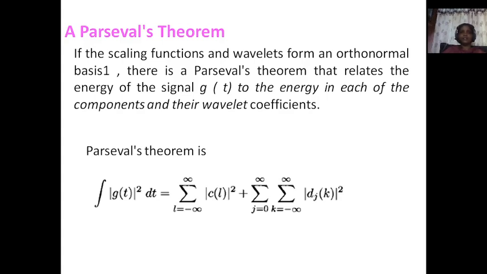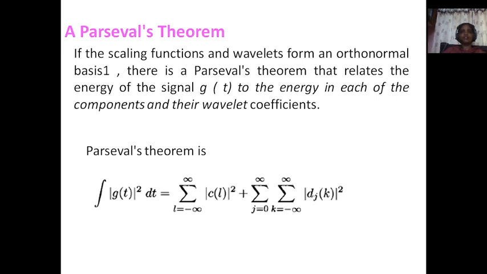Next one is Parseval's theorem. If this is already known to you, it is relevant to the law of conservation of energy. That means we know if anything is going to be transformed from one domain to another domain, the energy may not be destroyed. It will be converted from one form to another form.